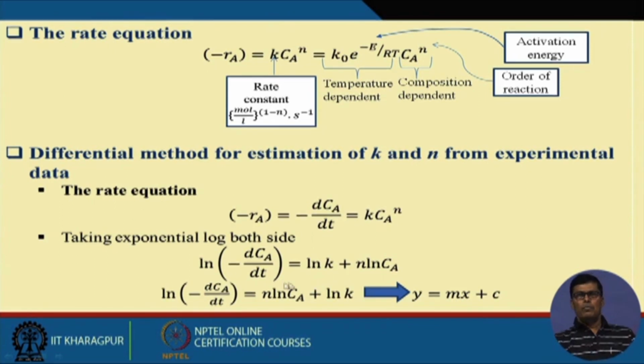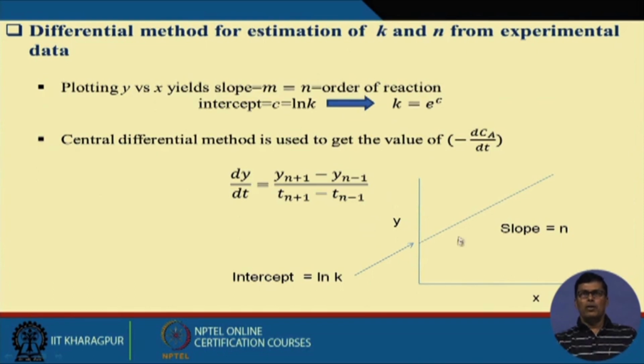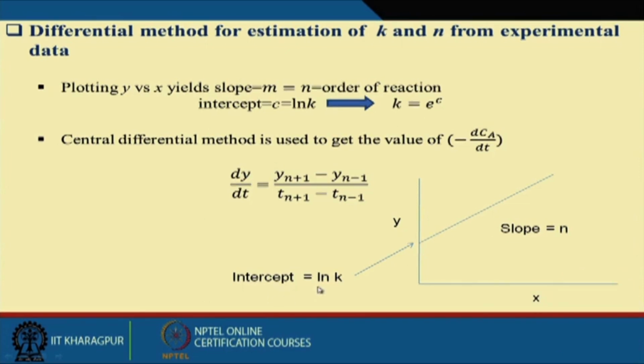The only problem is that you have to plot on log graph paper, because k is constant, not a variable, and CA is the variable. So you plot log of minus dCA by dt versus log CA, and you get a slope, which gives you the value of n, and the intercept gives you the value of ln k. Then you can find the value of k.